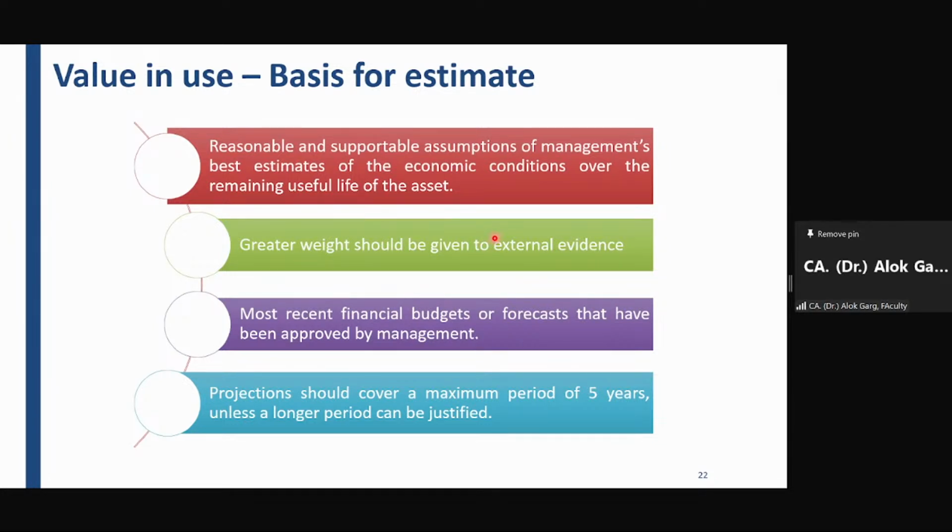Okay, but you need to write this fact that as per Ind AS 36, the projection has to be covered for a maximum period of 5 years, but a longer period can be taken if it is justified. In this case, the economic life of the asset is 10 years, and considering the cash flow is also given for the 10 years, we are assuming that the entity will be able to receive the cash flow for the next 10 years, and hence we are computing the present value of the cash flows for the next 10 years, for the purpose of computing the value in use. Okay.